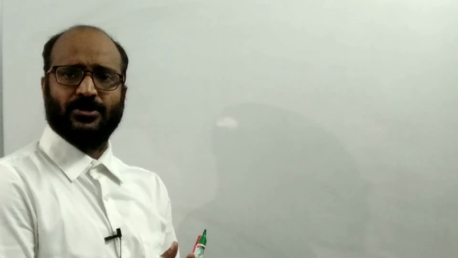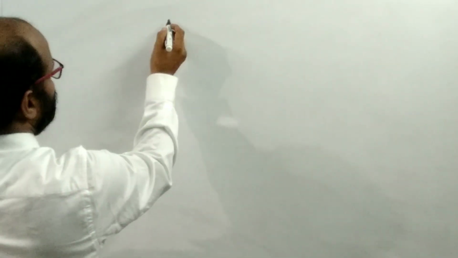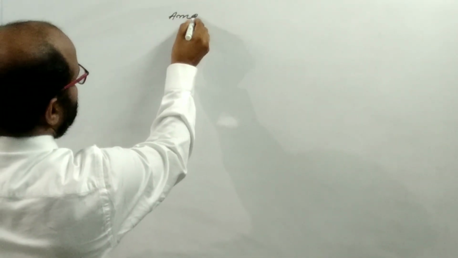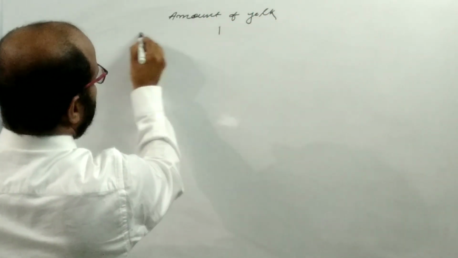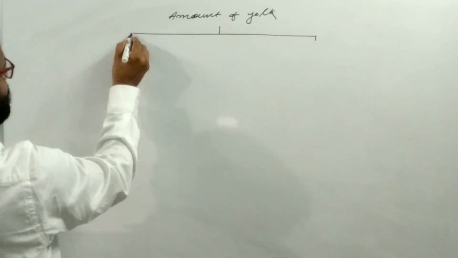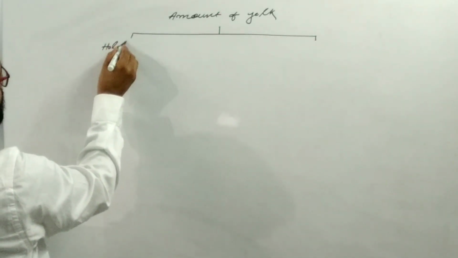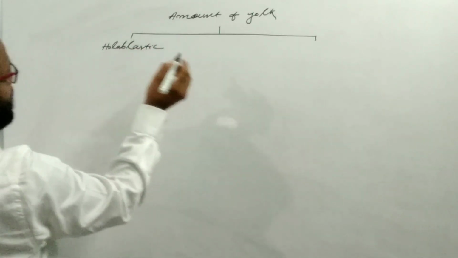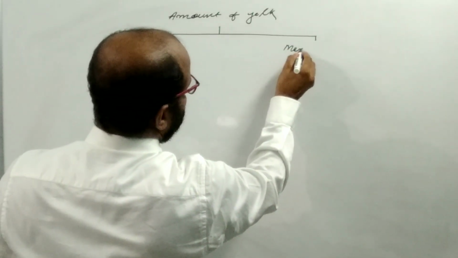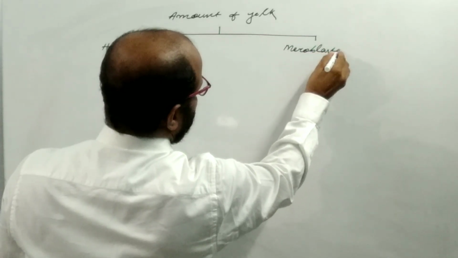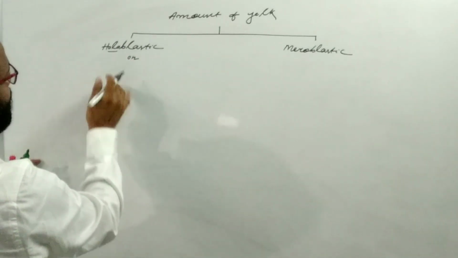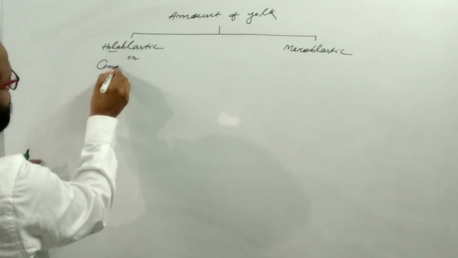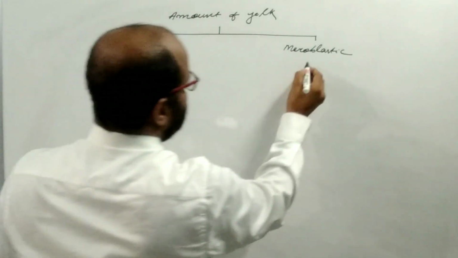Now come to the amount of the yolk. On the basis of the amount of yolk, the cleavage may be of two types. One is the holoblastic, another is the meroblastic. Holo means whole. The zygote which divides completely, that's why it is known as complete cleavage.